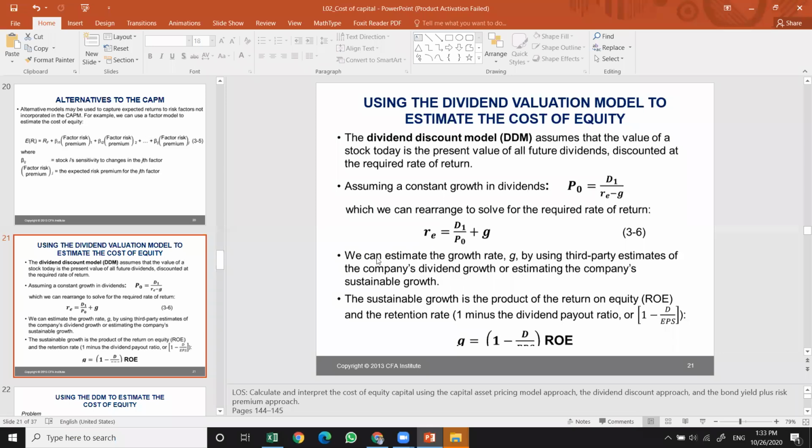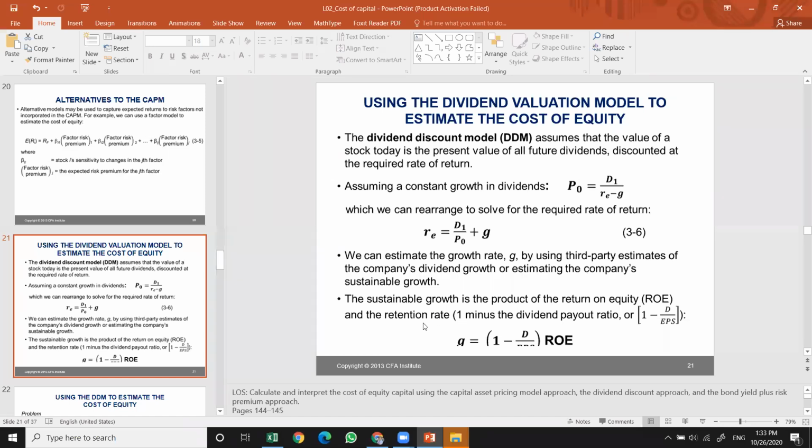We can estimate the growth rate g using third-party estimates and the company's dividend growth estimation, such as the sustainable growth rate. Sustainable growth is the product of the retention ratio and return on equity: g equals 1 minus D divided by EPS, times return on equity.